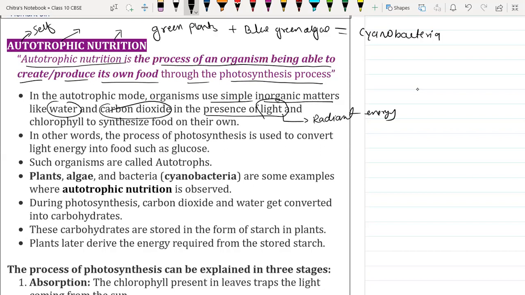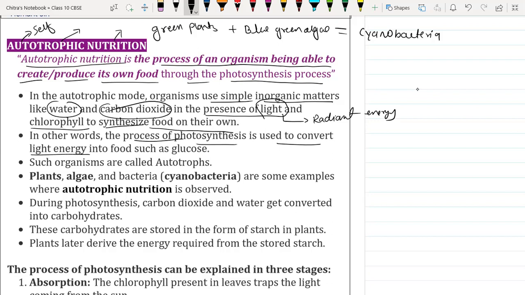Okay, and in order to trap the radiant energy, chlorophyll is necessary. Chlorophyll is responsible for trapping the radiant energy and converting it into chemical energy by using water and carbon dioxide. So for synthesizing their own food, they have to perform photosynthesis, and for photosynthesis they require water, carbon dioxide and other minerals. Is it clear to everyone? Yes, sir.